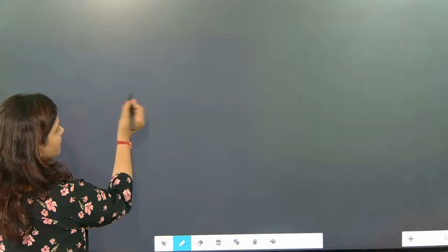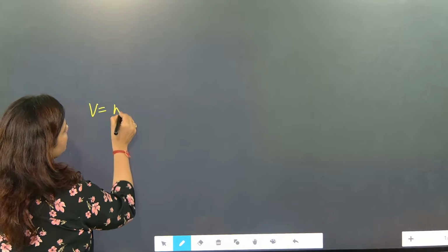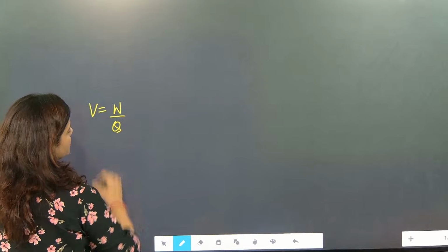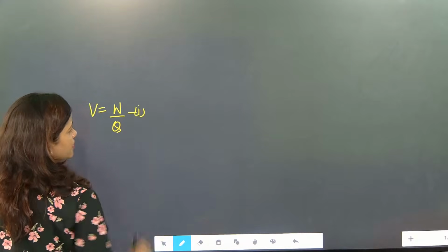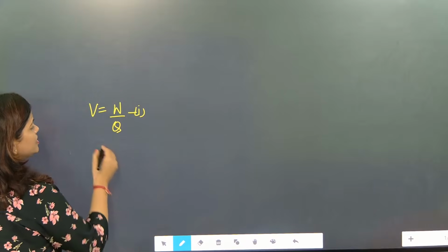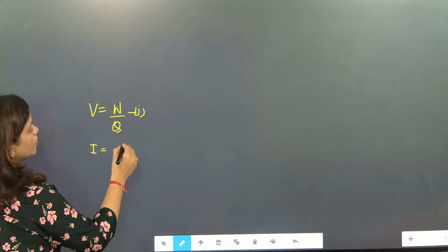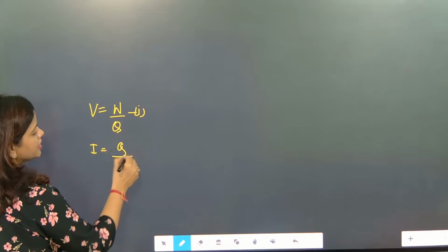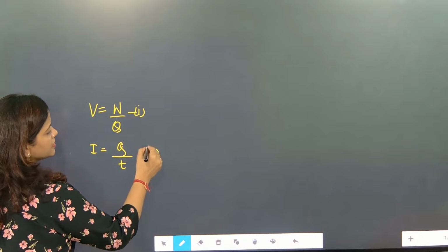In the last part of the class, what we have studied: potential difference is equal to work done by amount of charge. Understood? This was our first formula we have studied. After that, we studied current is equal to total amount of charge flowing in the circuit by time. This we have studied in the second phase.